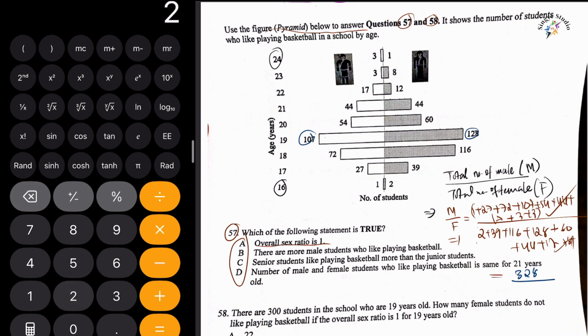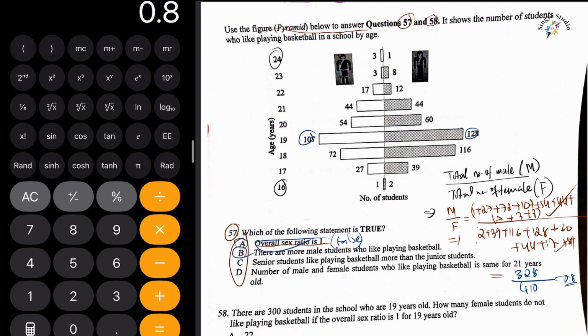Female is 2 plus 39 plus 116 plus 128 plus 60 plus 44 plus 12 plus 8 plus 1, which is 410. If you divide this, we have to get exactly 1 if choice A is correct. So 328 divided by 410 is obviously less than 1, about 0.8, which means this statement is false.